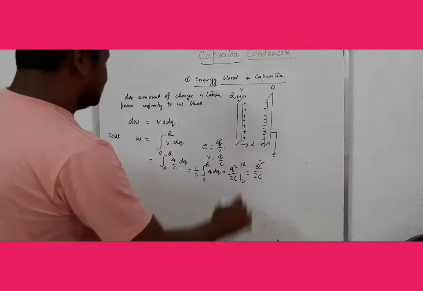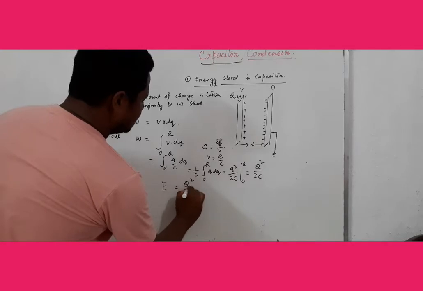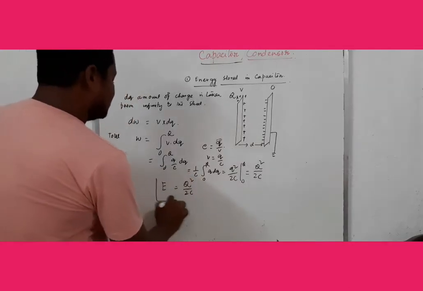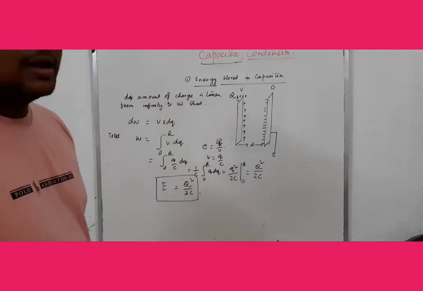So the energy is E equals Q square by 2C. This is the derivation of the equation of the energy stored in the capacitor.